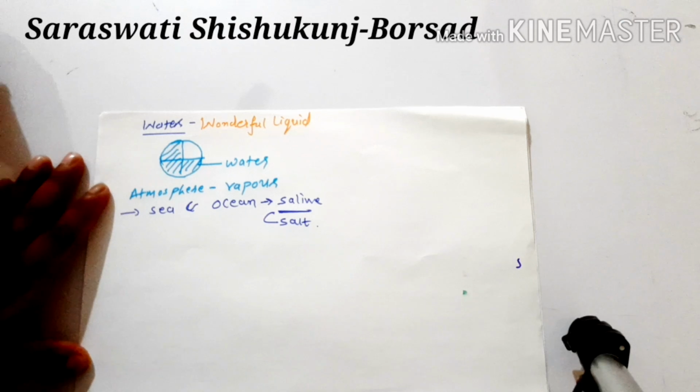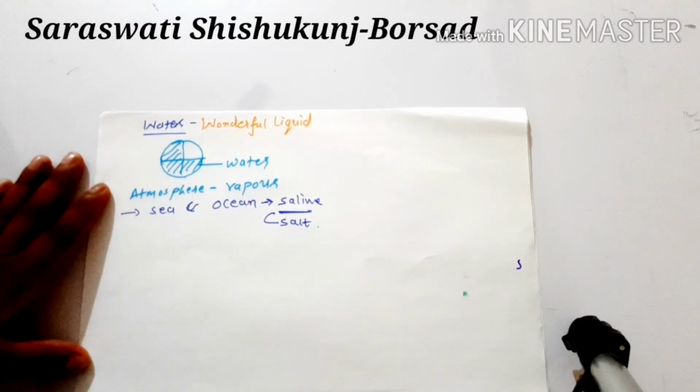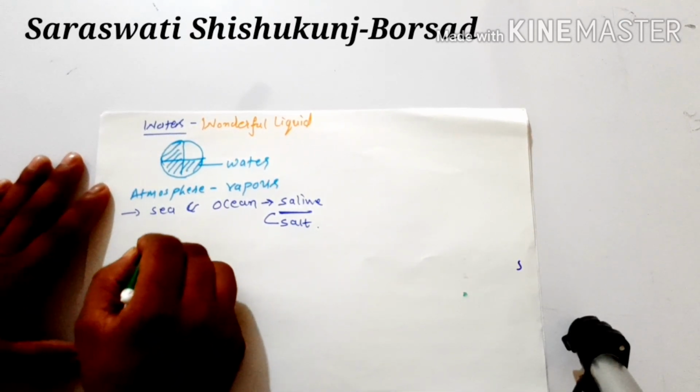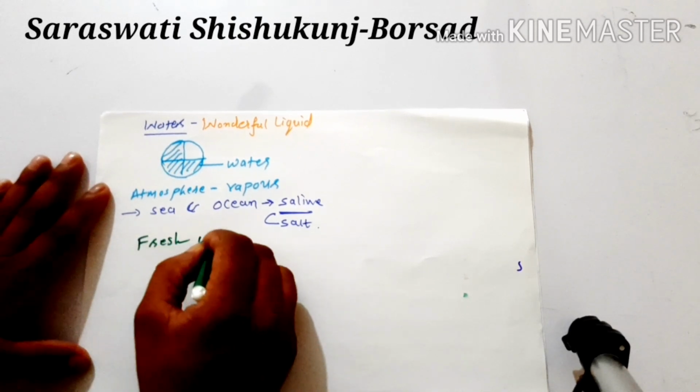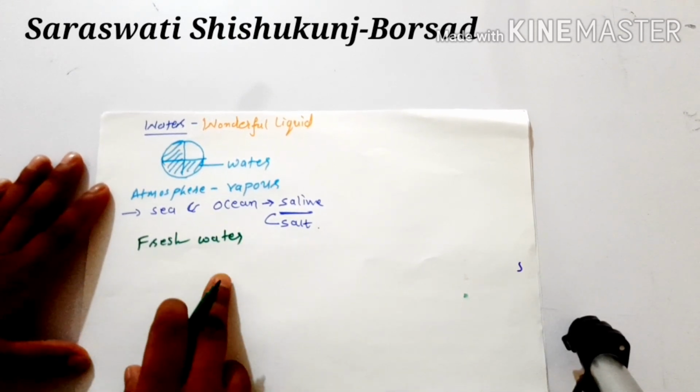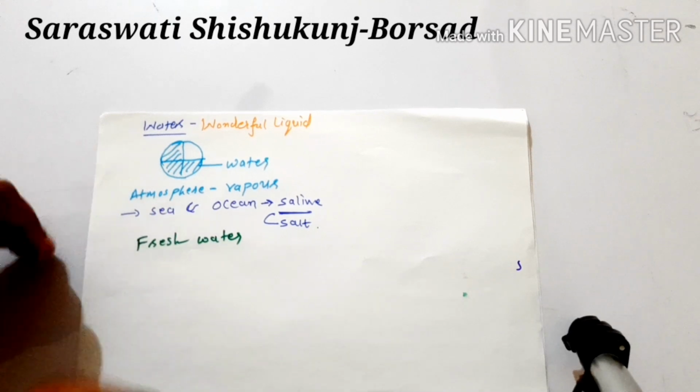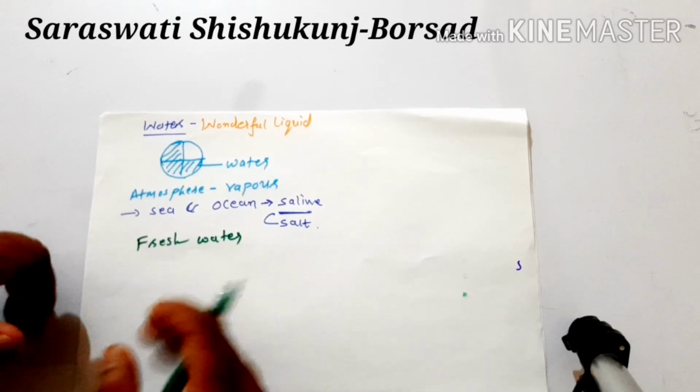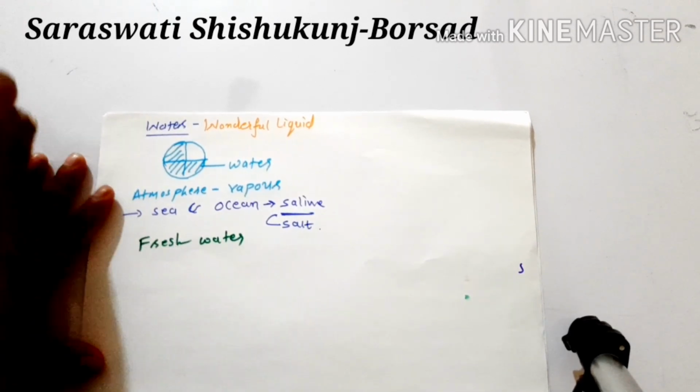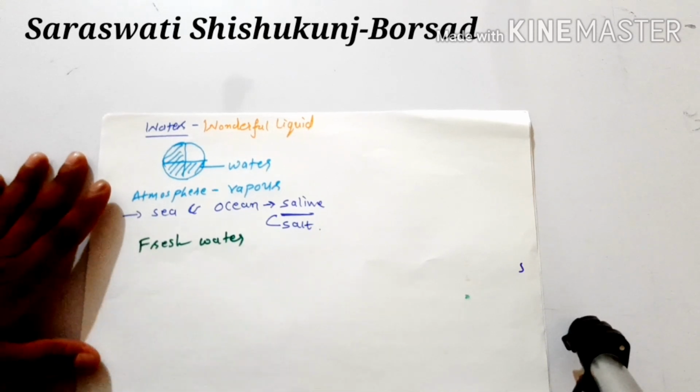If we talk about fresh water, fresh water means the water which we use for drinking. So what are the sources of this fresh water?